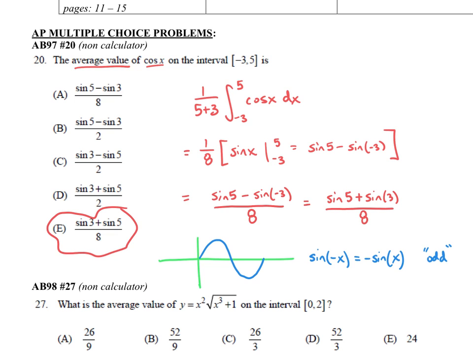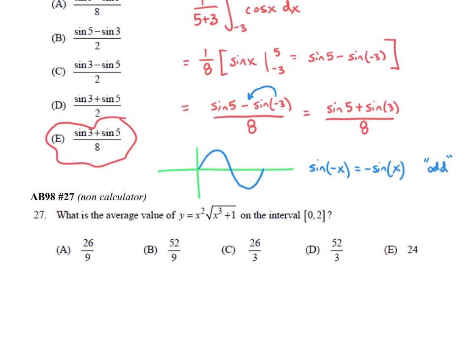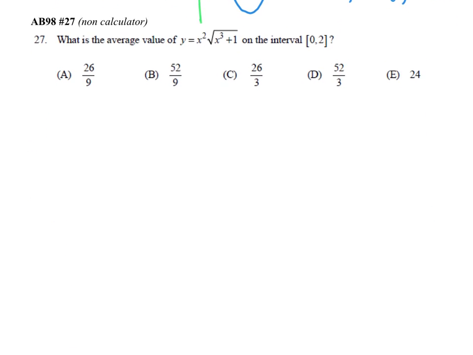Now, most people would probably get that answer correct because they would think to themselves, oh, I see, this negative just comes out here and we can factor it out and we have a plus. No, you got really lucky because that's not the reason that it's a plus. The reason it's a plus is because sine is odd, and therefore, by definition, it would be turned into a plus in this case. Okay, let's take a look at one more.